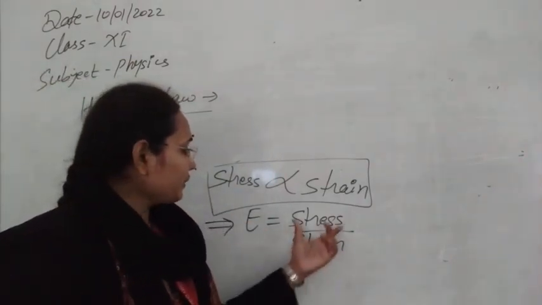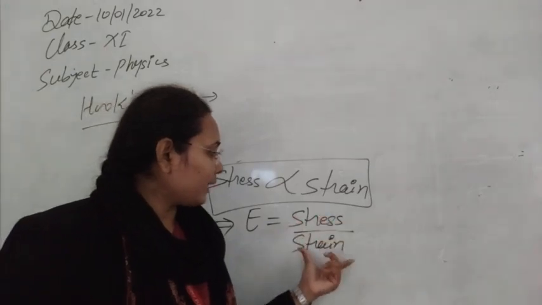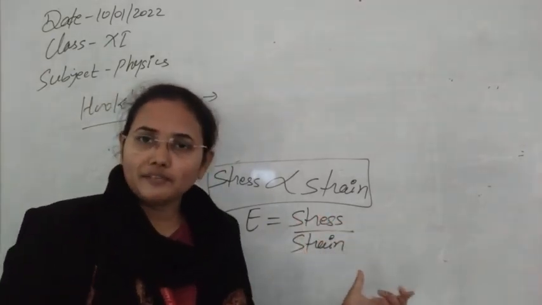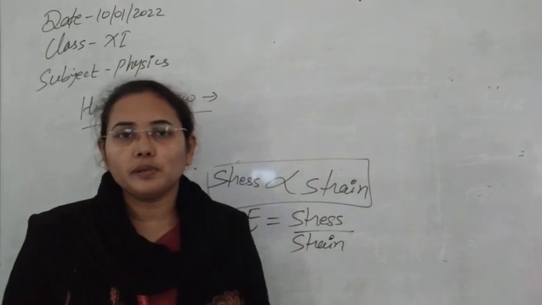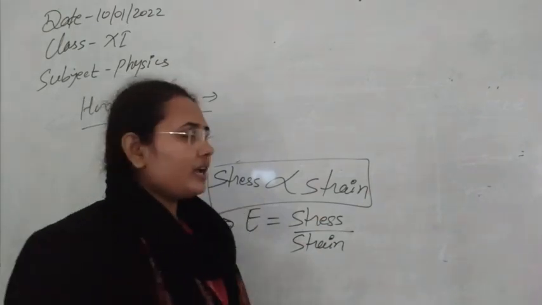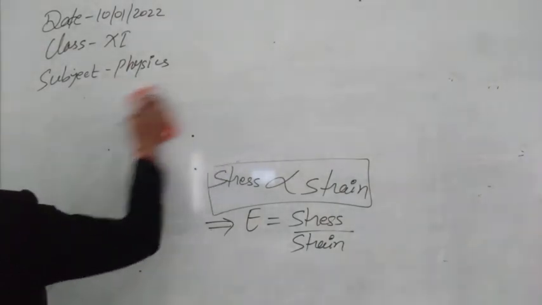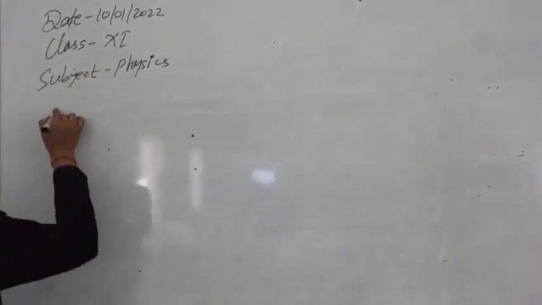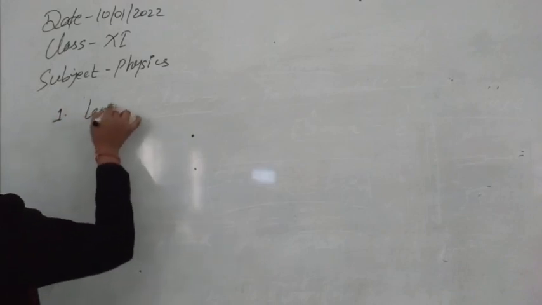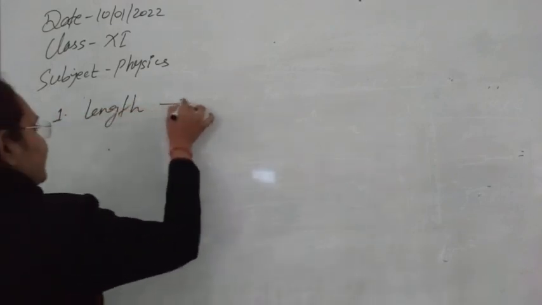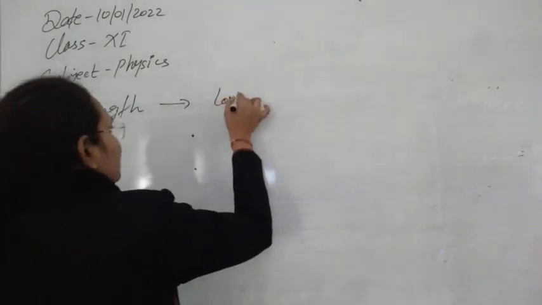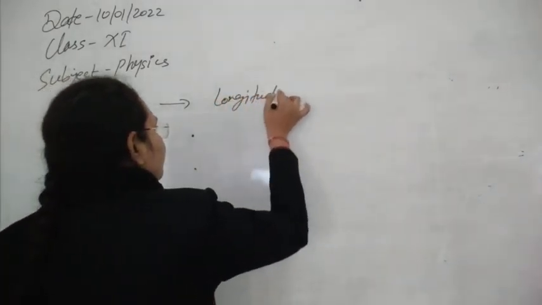Now, as you know, strains are of three types, so definitely the elastic constant should also be of three types. So now we have three types of elastic constant. The first one, as you know, there can be a change in length. So for change in length, what is the stress? That is longitudinal stress.